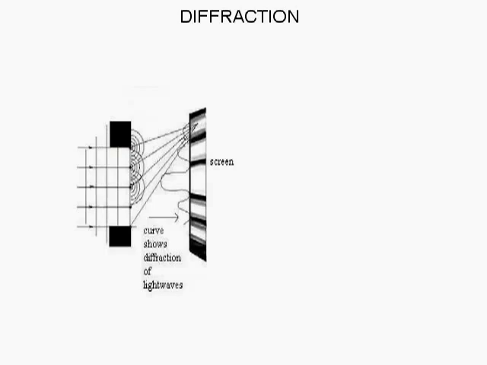When light passes through a narrow slit whose width is comparable to the wavelength of the light, diffraction takes place, and instead of only one bright band at the center, we get a series of alternate bright and dark bands on either side of the central bright band. These secondary bands lie in the geometrical shadow of the slit. Such a pattern is called a diffraction pattern.